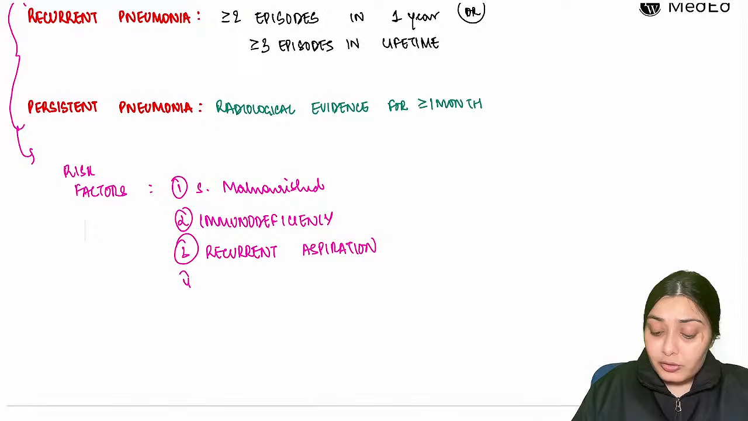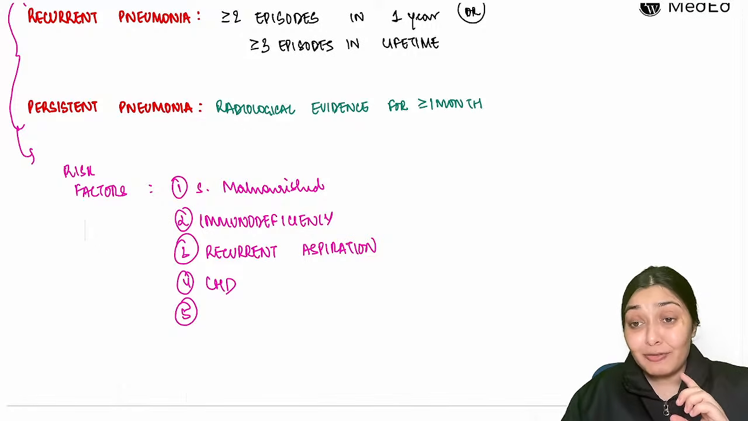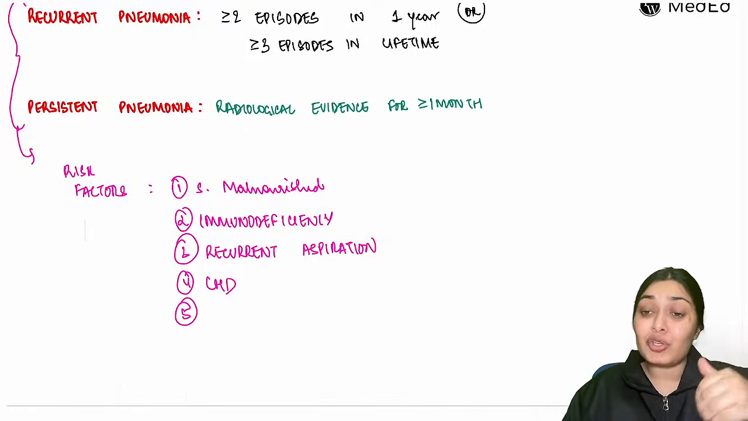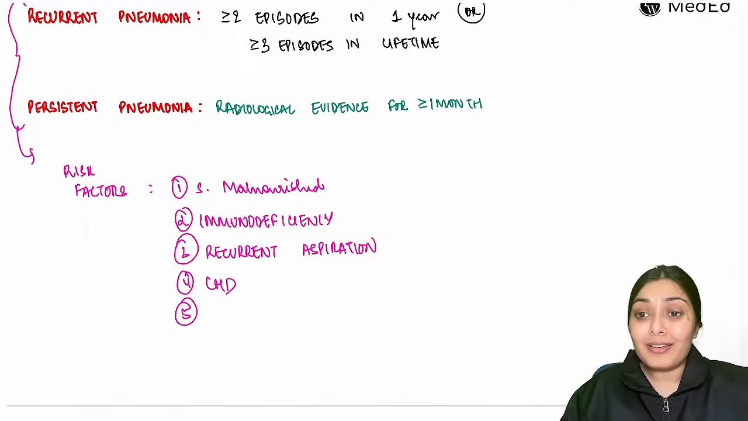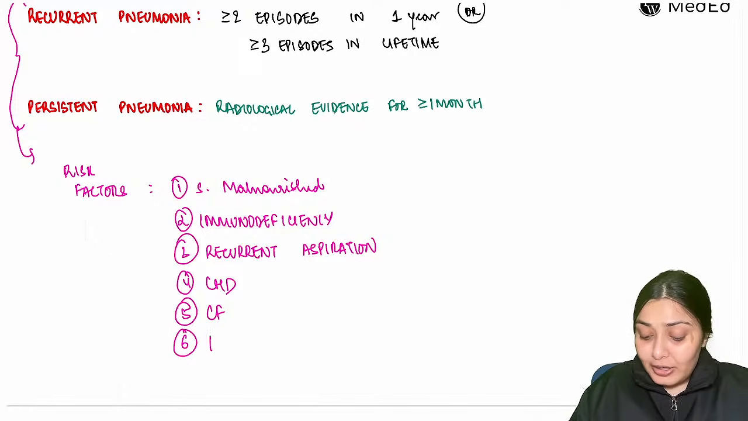Children with congenital heart diseases. Children where there is improper clearance of respiratory secretions. One condition we are going to study today is cystic fibrosis, where there are thick secretions and improper clearance of those secretions. And because of that, there are recurrent and persistent pneumonias. So, cystic fibrosis, Kartagener's syndrome.